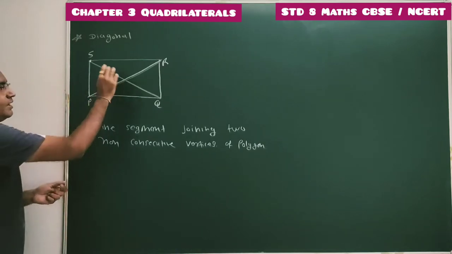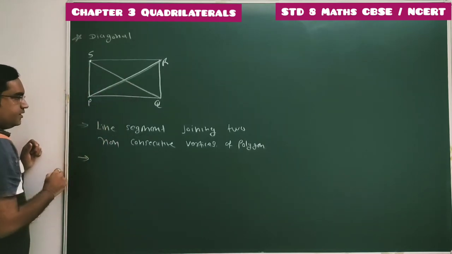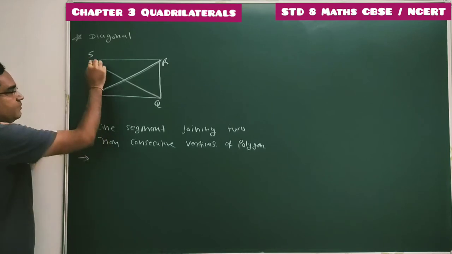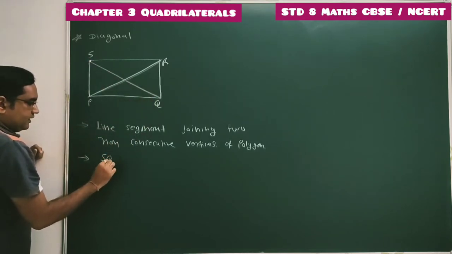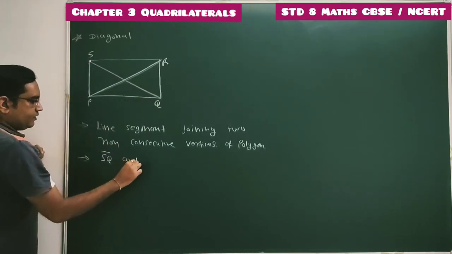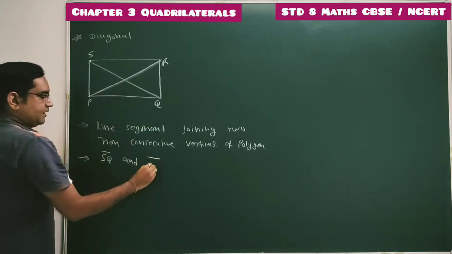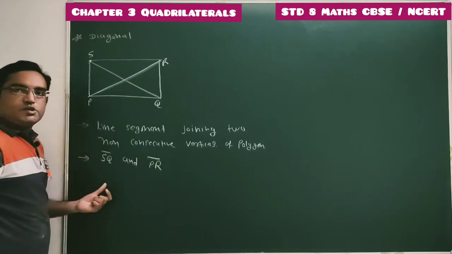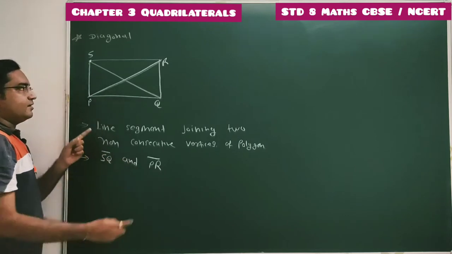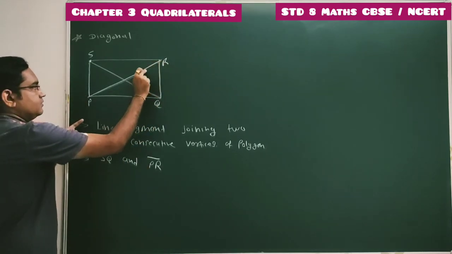So for this quadrilateral, two diagonals are there: line segment SQ and line segment PR.